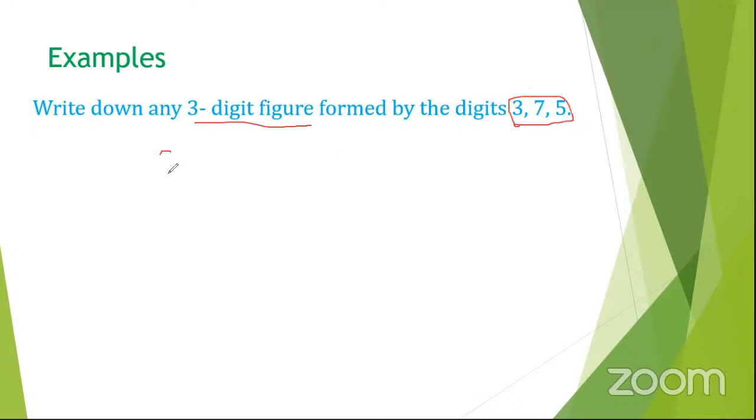You don't need to come and write it as 3, 7, 5. The moment you put commas, it means that these digits are independent. For you to show that this is a complete number that has been formed, you eliminate the commas. So you'll have the first number as